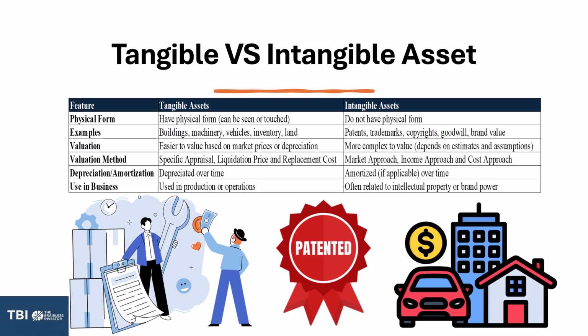Intangible assets do not have physical form, such as patents, trademarks, copyrights, goodwill, and brand value. They are more complex to value and depend on estimates and assumptions. Valuation methods are the market approach, income approach, and cost approach. It is amortized, if applicable, over time. It's often related to intellectual property or brand power.